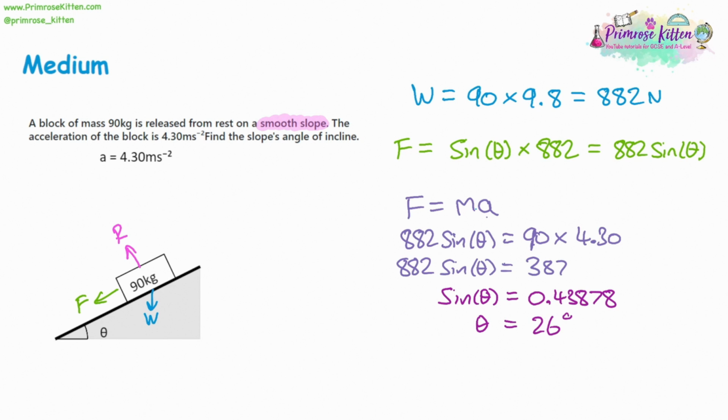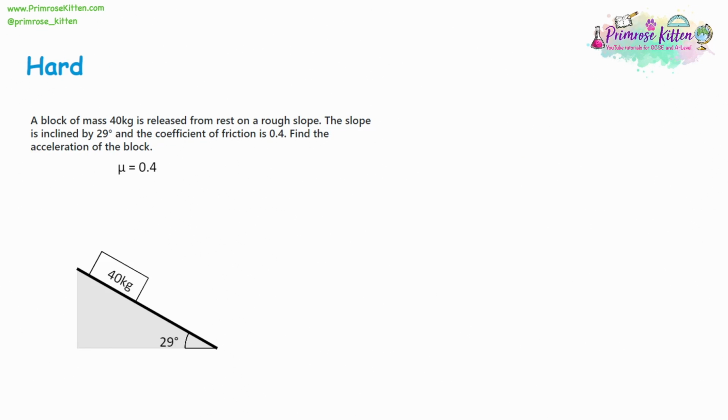So again, one last reminder, if you're doing a reverse question, just do the normal process you would. What should happen is that you can't do part of the equation because that number's missing, but you keep it as a variable, and you end up at the end with an equation you can solve. Moving on to the hard questions.